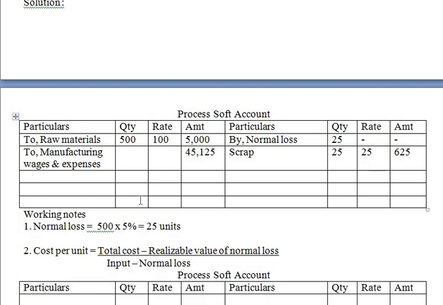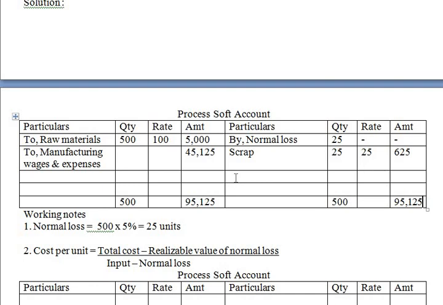So here it is 500 and the amount is 95,125, and 500 and 95,125.